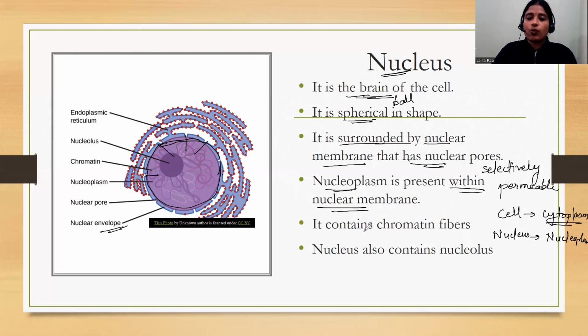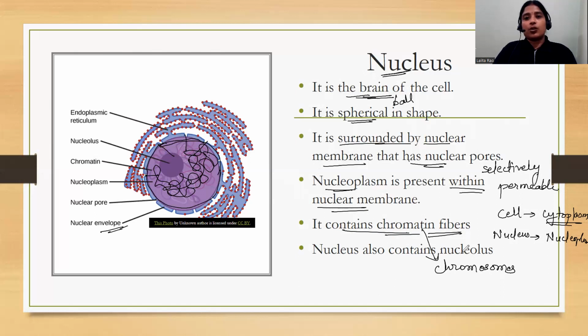Now this nucleoplasm, what does it contain? It contains chromatin fibers. Now what are chromatin fibers? Can you find out here these thread-like structures? So these thread-like structures are chromatin fibers. These chromatin fibers contain chromosomes, and these chromosomes contain the genes that are responsible to carry the genetic information from parents to the next generation. They contain genes, that is DNA, RNA, yes, genetic information. Okay, so that is present in the chromatin fibers.